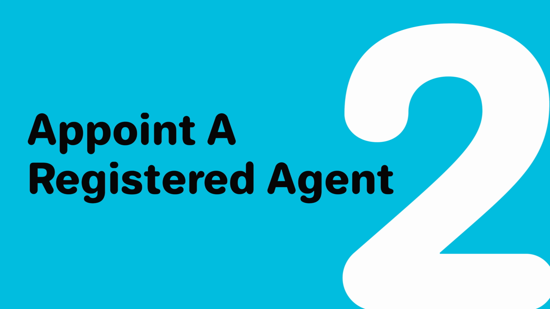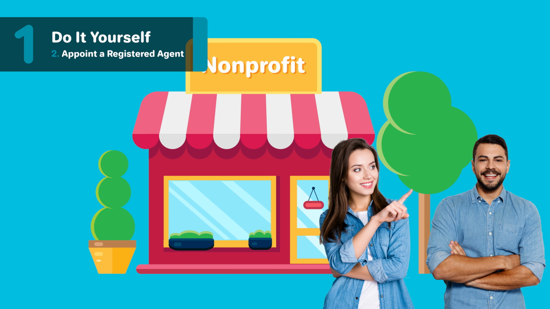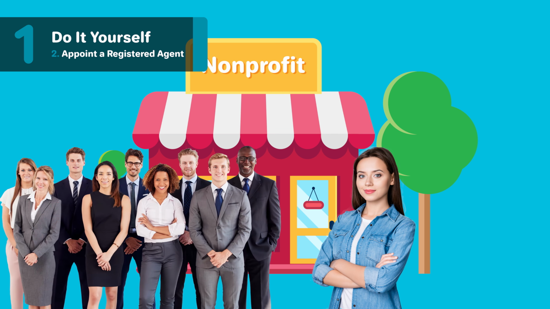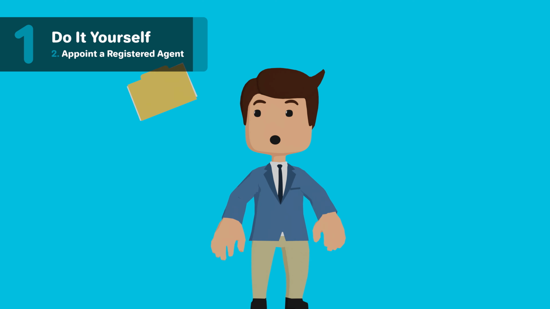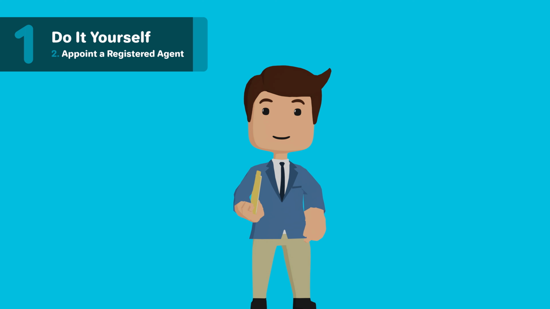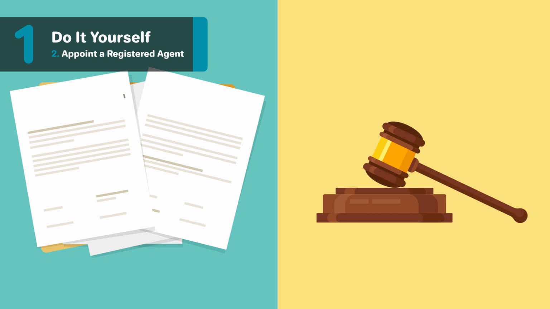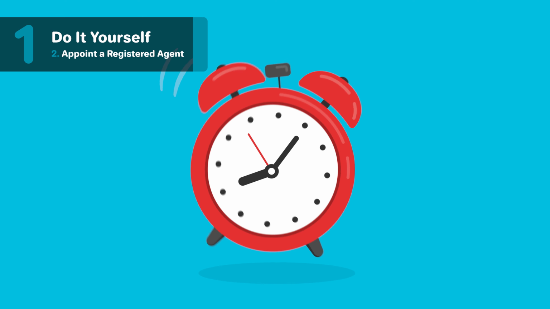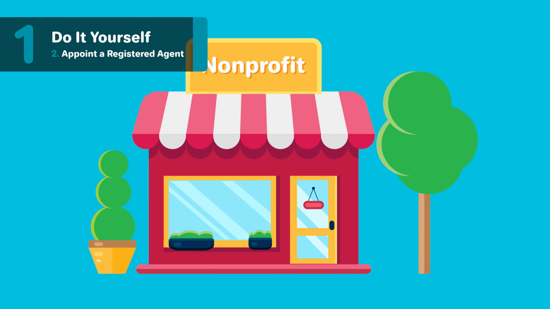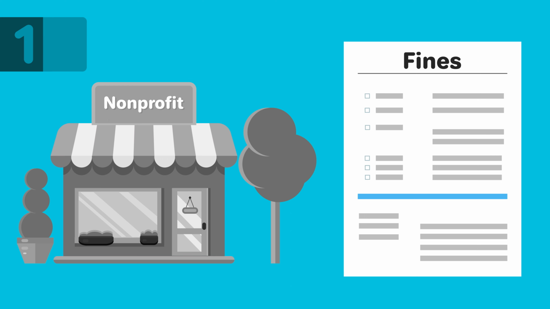2. Appoint a registered agent. The registered agent can be an individual in the company, including yourself, or you can hire a professional service authorized to do business in Wisconsin. They will send and receive legal papers on your behalf. These documents include official correspondence, like legal summons and document filings, which your registered agent will receive and forward to you. Your registered agent will also help remind you to file the necessary reports. Failure to properly maintain your nonprofit can result in fines and dissolution, so this assistance is valuable.